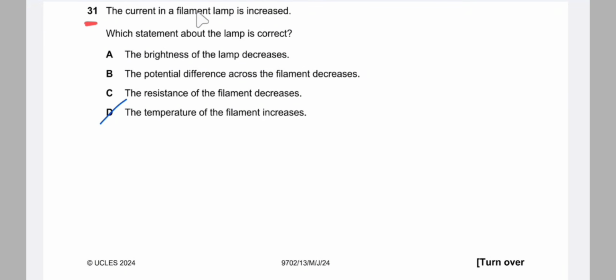Question number 31. The current in the filament lamp is increased. So current increases. Which statement about the lamp is correct? As the current increases, the brightness increases, and as brightness increases, the temperature of the filament lamp also increases. By increasing the current, the potential difference also increases. And for resistance, we know that current is equal to charge by time.